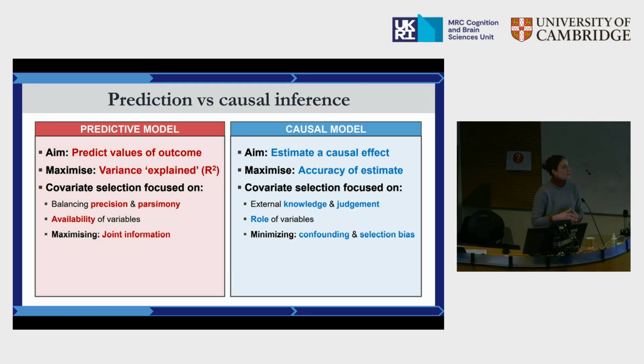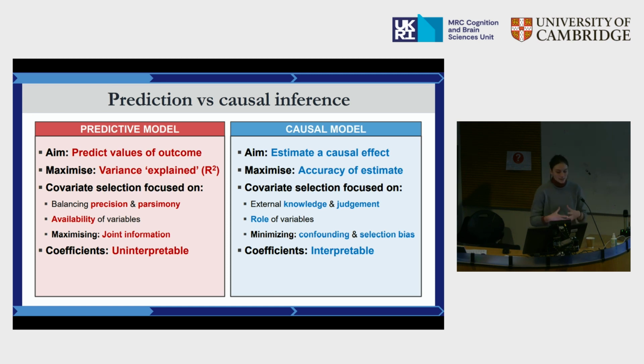prediction. This is different from a causal model, where instead our covariate selection is going to be based on external knowledge and judgment. We are going to select variables based on the role they play, because our goal is to minimize the confounding and selection bias, right? So all of the variables that are in our model, aside from our X, our factor of interest, the causal estimand, are going to be there to minimize bias and minimize confounding.